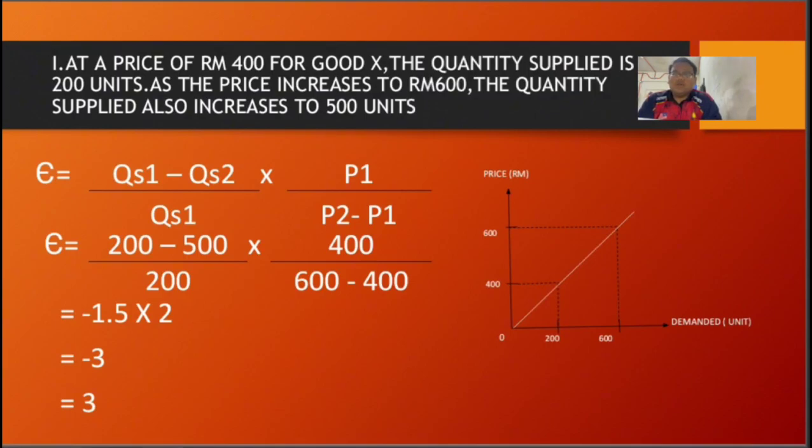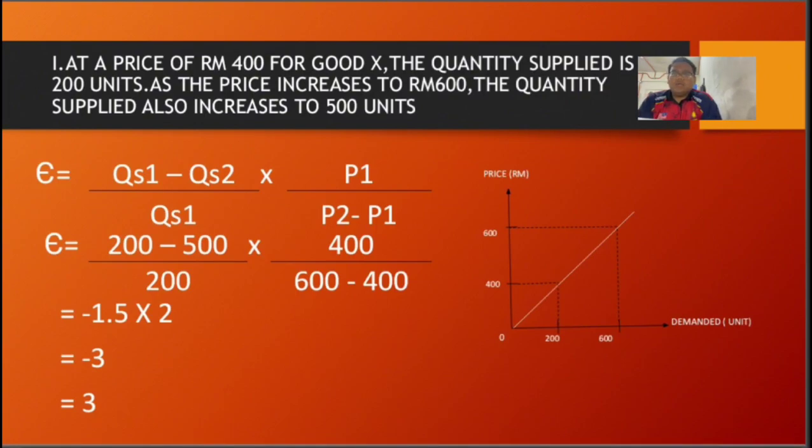On this question, the formula that we use is QS1 minus QS2 over QS1 multiply price 1 over price 2 minus price 1. When we fill the numbers into the formula, it will be 200 minus 500 over 200 multiply 400 over 600 minus 400.